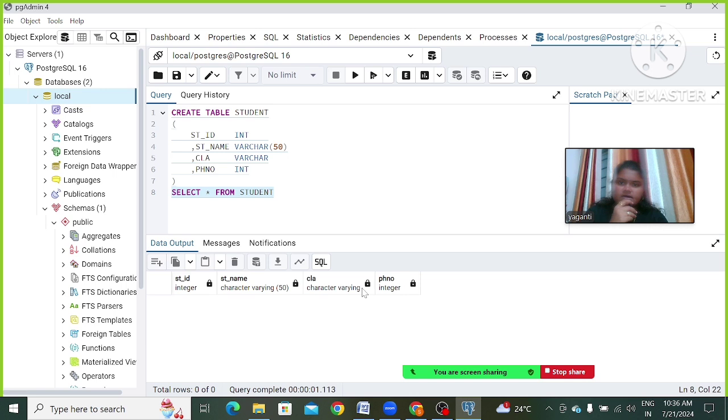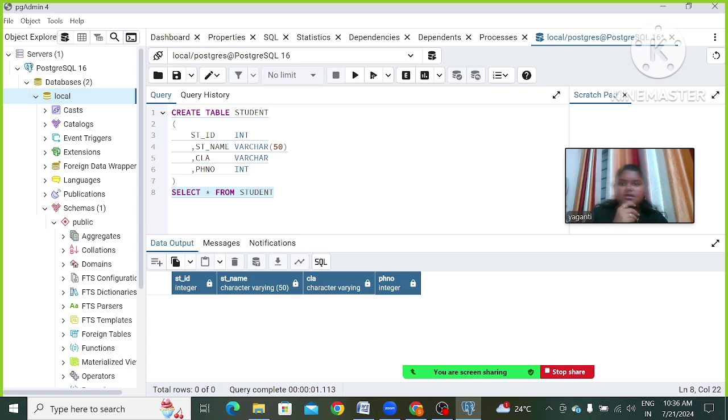See, I am going to execute all this command. Select this command and execute script. See, query returned successfully. So this execution was successfully returned.